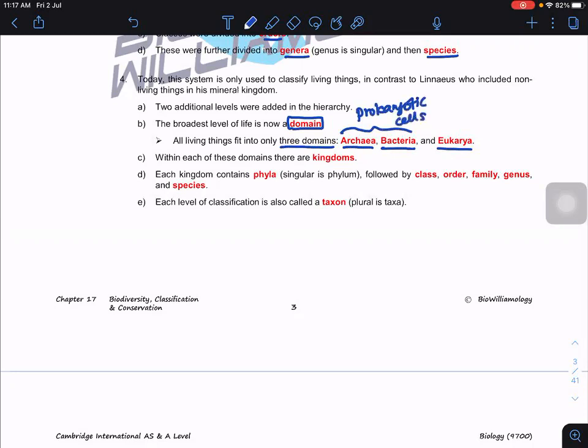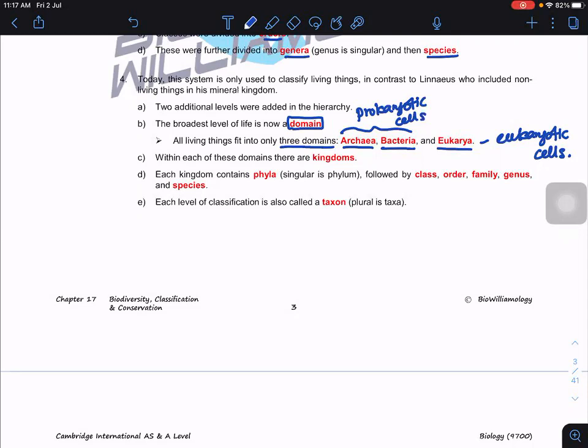And Eukarya, from the name, they are eukaryotic cells. So in this case, at least if you differentiate them based on prokaryotic cells and eukaryotic cells, roughly you will know their characteristics. For example, Archaea and Bacteria don't have a nucleus. Eukarya have a nucleus. Membrane-bound organelles, let's say mitochondria and chloroplast, Archaea and Bacteria don't have. Eukarya, yes, we do have the mitochondria at least.